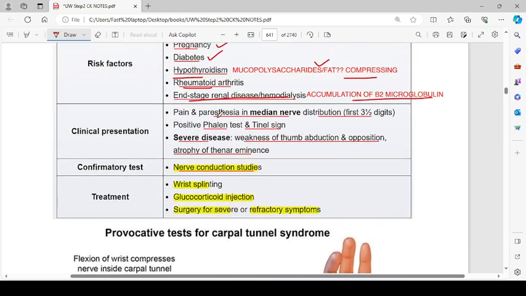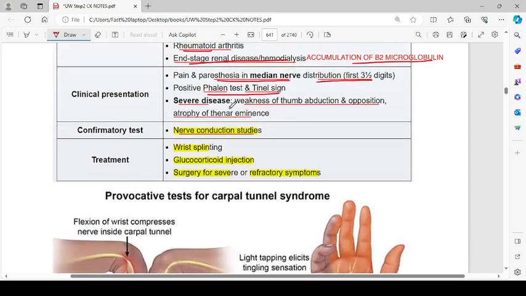Clinical presentation is pain and paresthesia in the median nerve distribution in the first 3.5 digits. Positive Phalen test and Tinel sign. Severe disease: weakness of thumb abduction and opposition, atrophy of the thenar eminence. Confirmatory test is nerve conduction studies. Treatment is wrist splinting, glucocorticoid injection, and surgery for severe refractory symptoms.